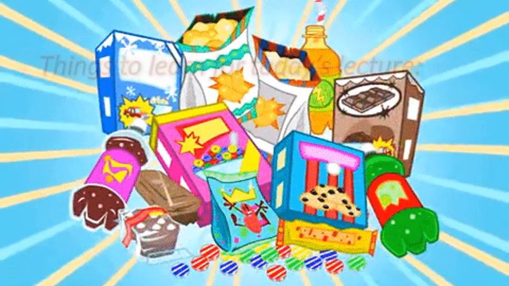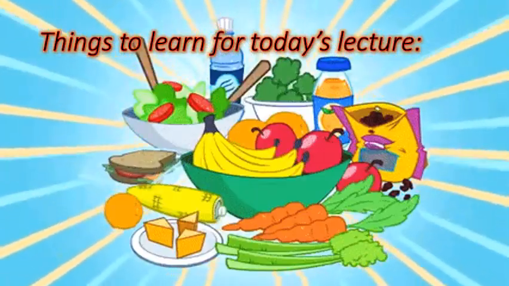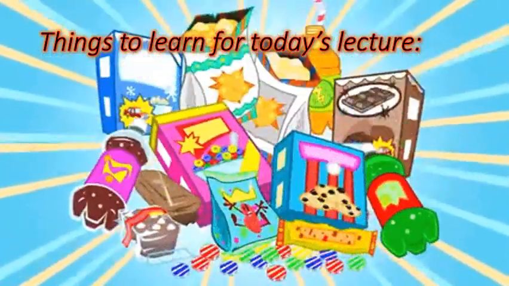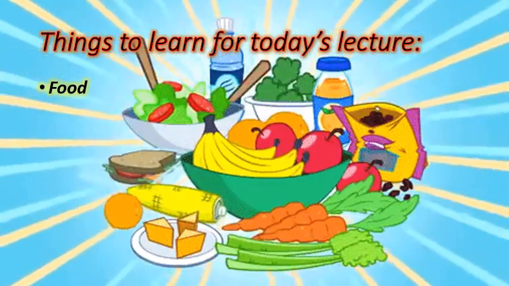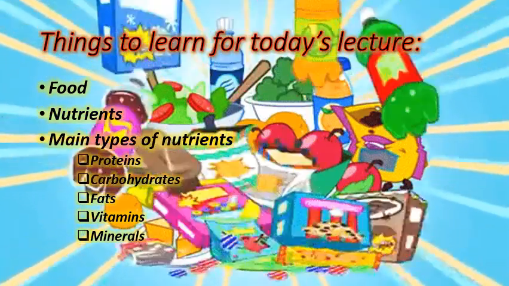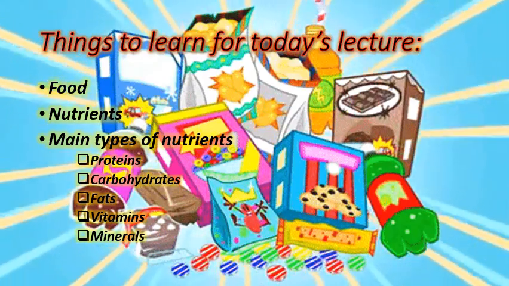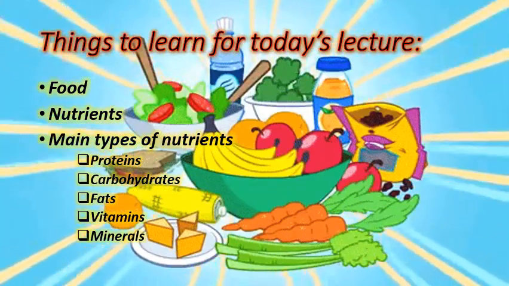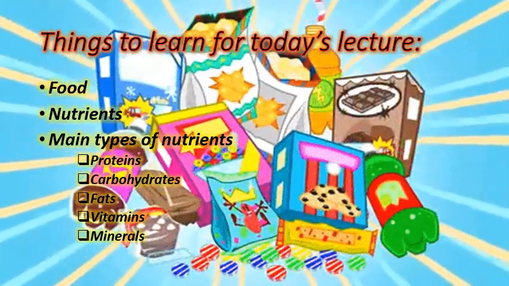And here are some of the things to learn for today's lecture, because we cannot cover a whole chapter in the same class or lecture. So what kind of things are we going to learn today? We are going to learn about food, nutrients, and the main types of nutrients, which are protein, carbohydrates, fats, vitamins, and minerals. So let's get started with food.